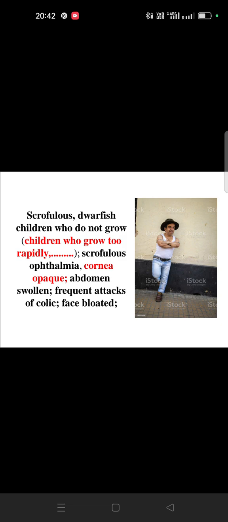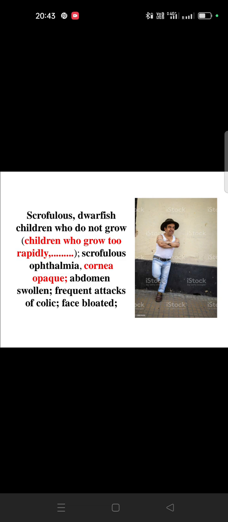But here, if we are talking about the frequent attacks of colic, we can correlate with another medicine with colic, like agonizing pain causing the patient to bend double. That is the symptom of colocynth. Agonizing pain: what is the meaning of agonizing pain?